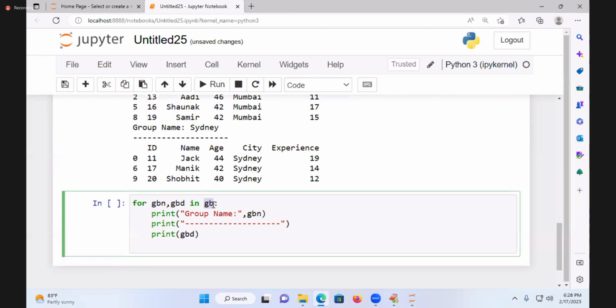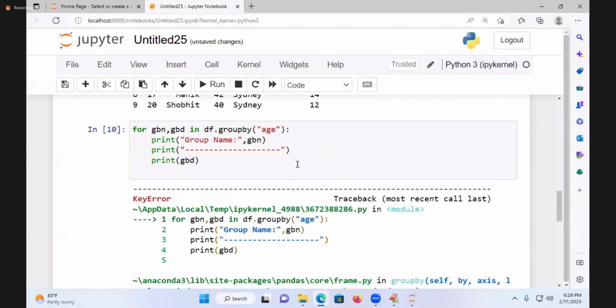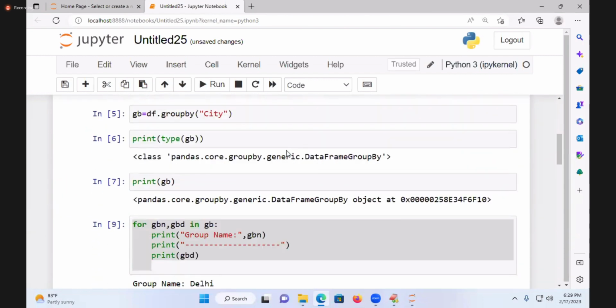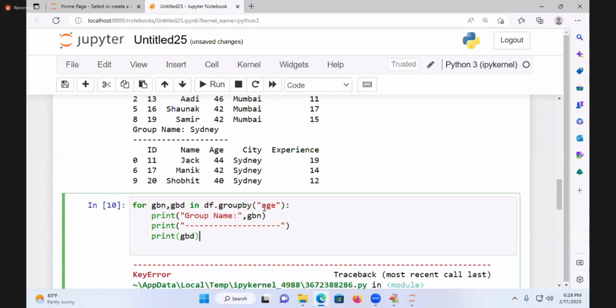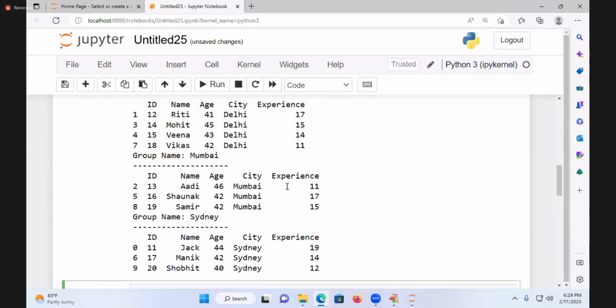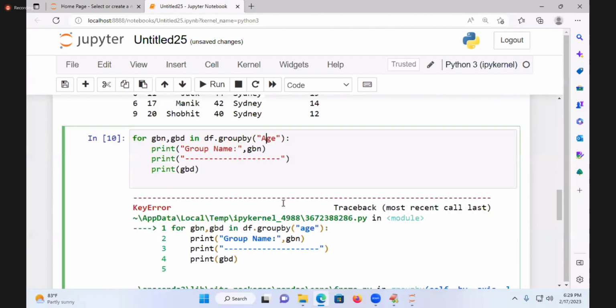Directly, I will write df dot, what is the function name? groupby. I will write groupby, and what is that? Age. I will write age, an age-related group. Okay, A is a capital. Are you understanding the important part, students, or just watching it? Is it good output or not? So let us run this code.